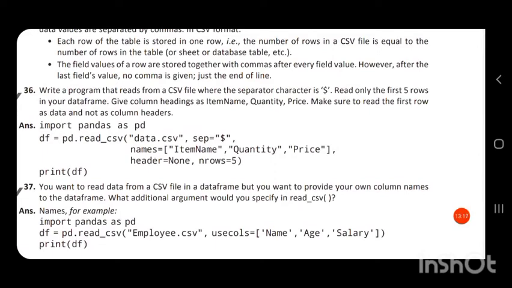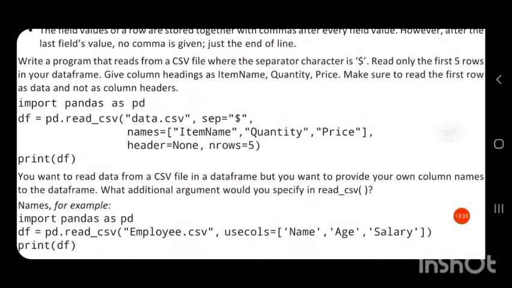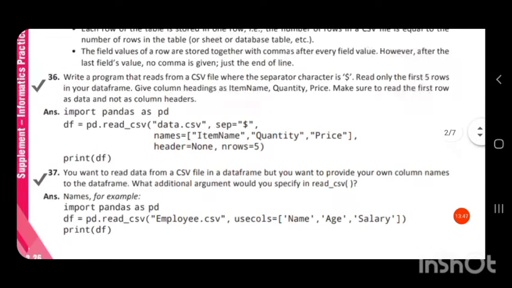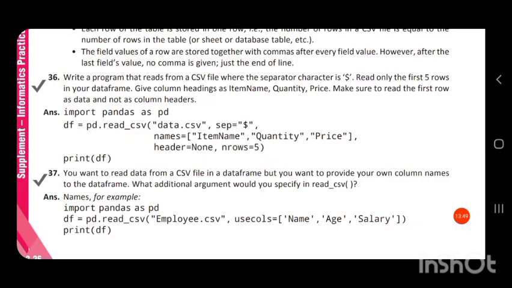Then it is given, make sure to read the first row as data and not as a column header. So the first row should be data and not the column header. We know that there is a parameter called header. If we set header equal to None, then there will not be any column headers. By default 0, 1, 2, 3 index will be given to the columns. Then print df will print the data frame.